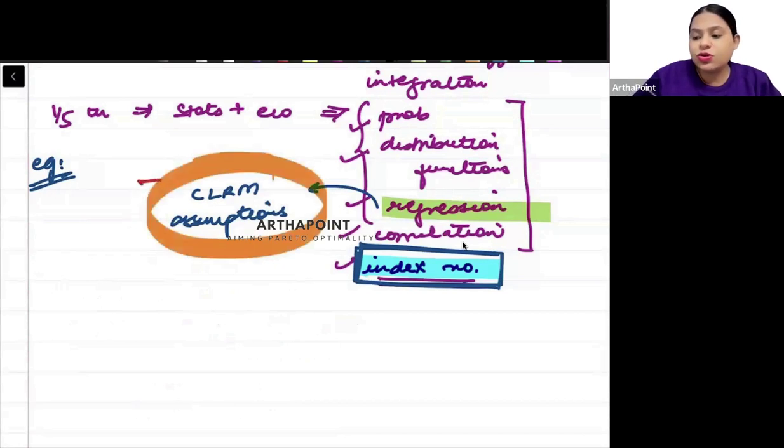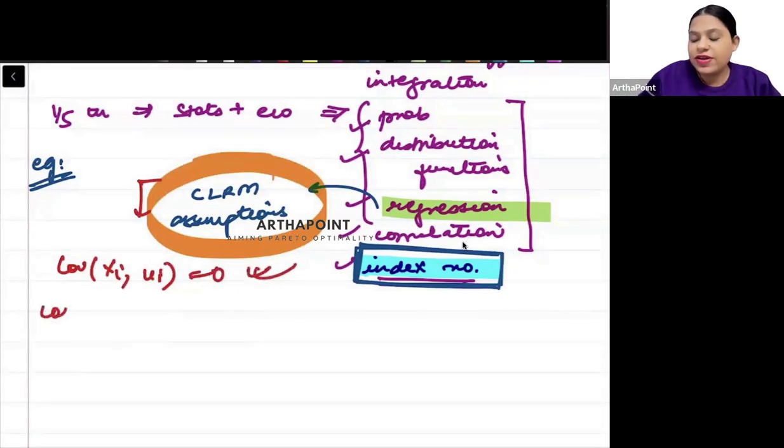Does this assumption say that covariance between xi and ui should be 0? Or does it say covariance between yi and xi is 0? What is the assumption saying? Clarity in those assumptions is very, very important. So you have to go ahead and do those assumptions well, right? That is important. You have to do the regression well.